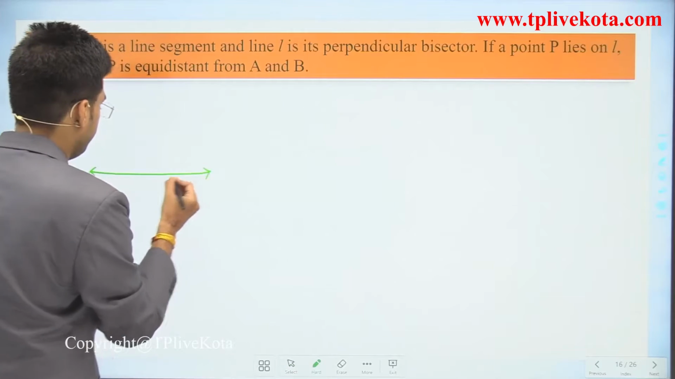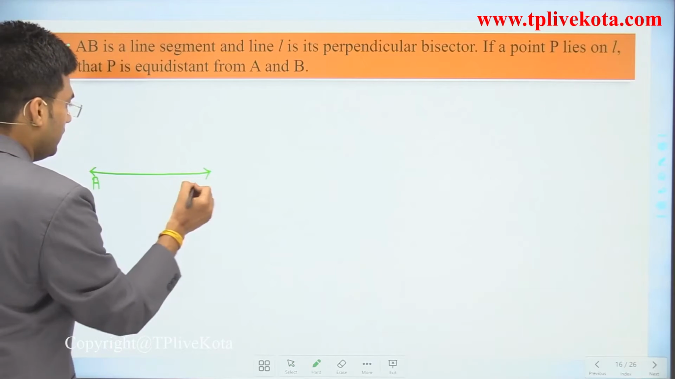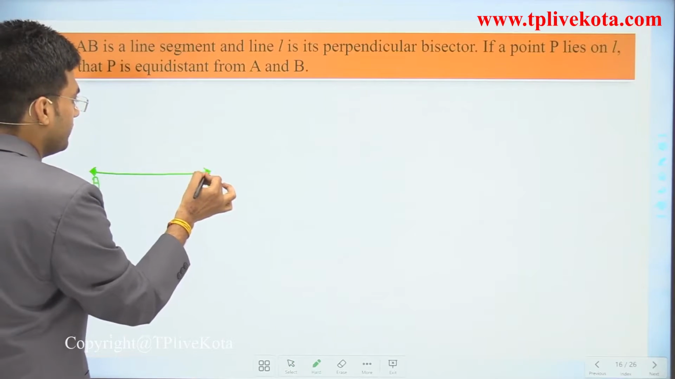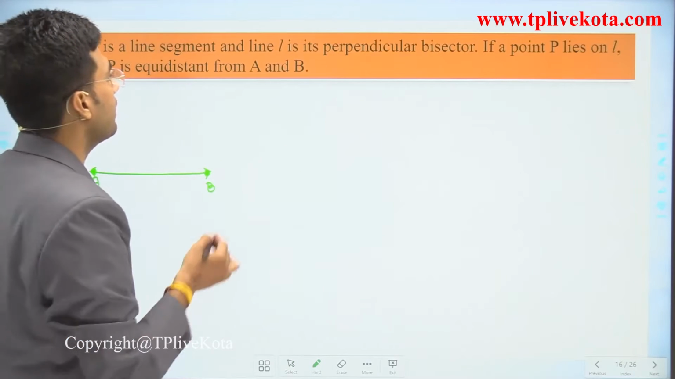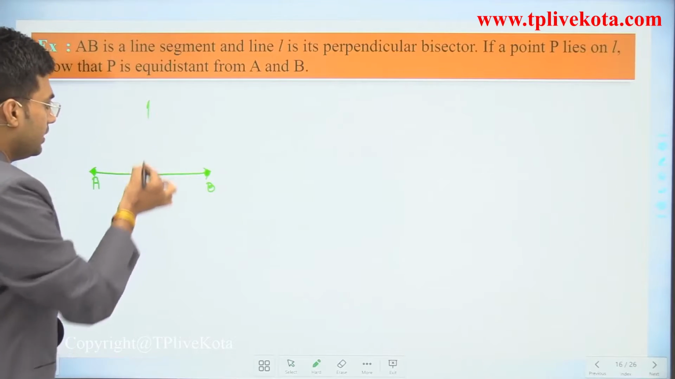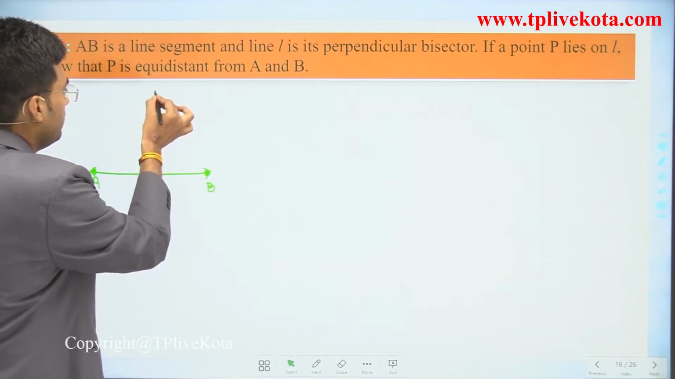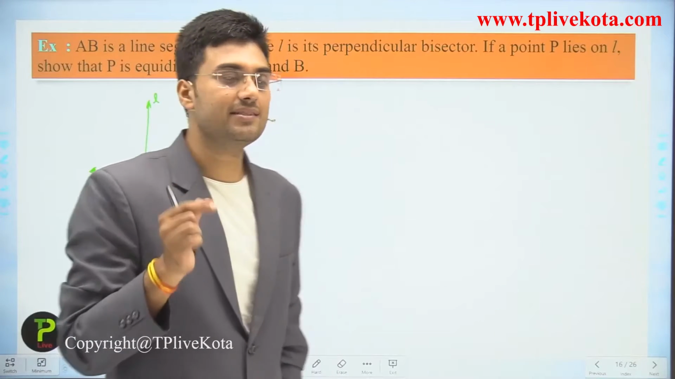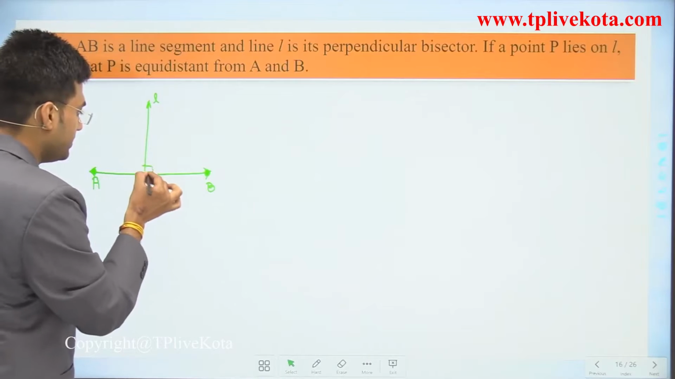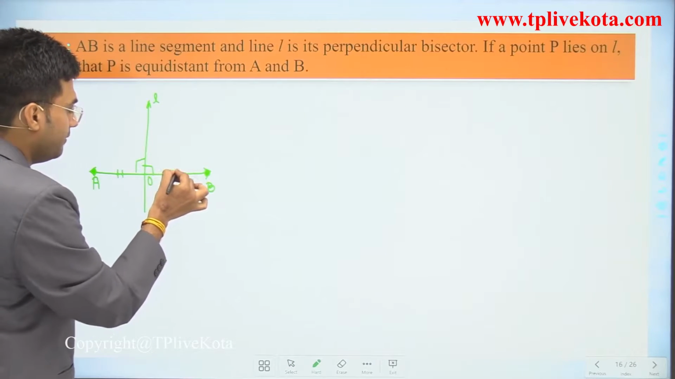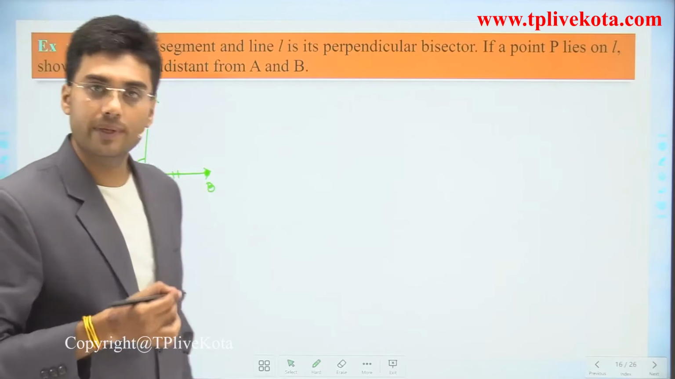This is AB, A and B. This is a line segment. And L is what? L is the perpendicular bisector. If it is a perpendicular bisector, what does it mean? It means this angle is 90°, and if this is point O, then AO is equal to OB.